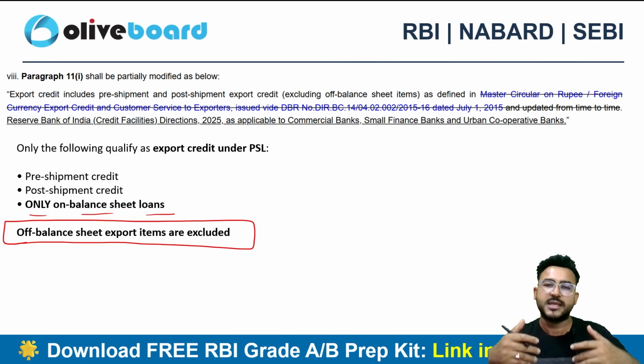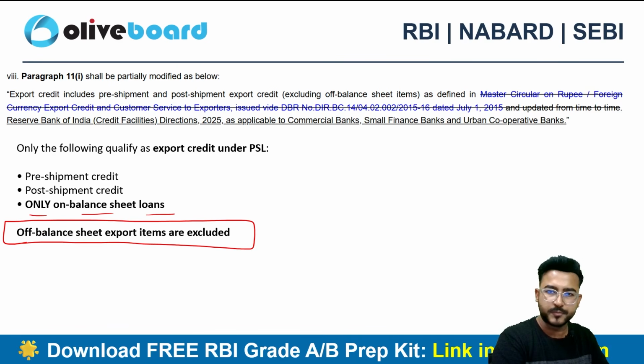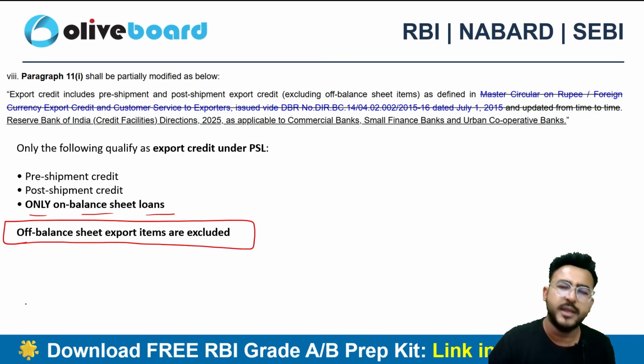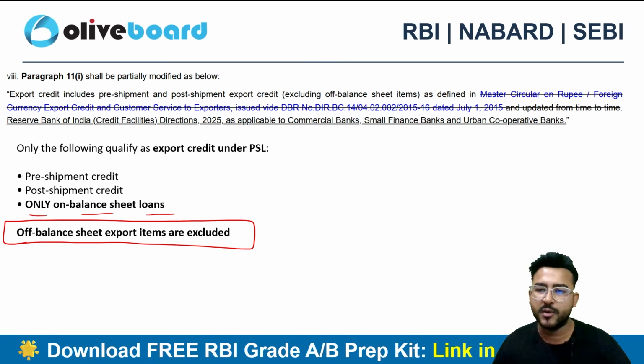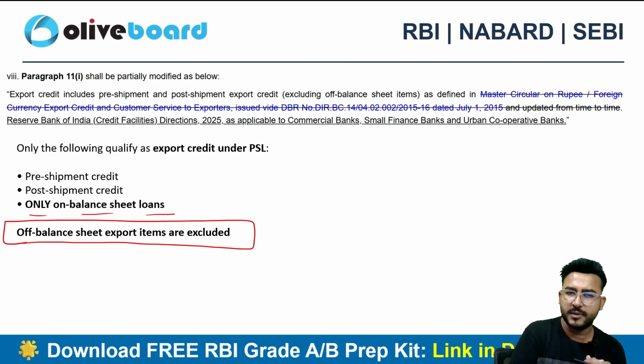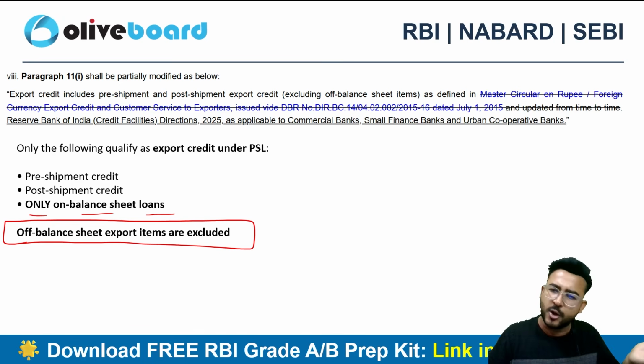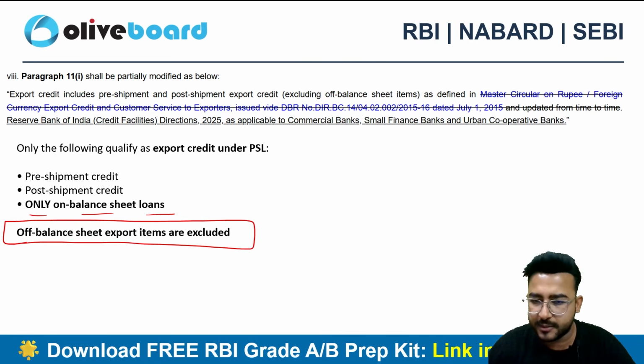So if a bank is giving an export credit to an exporter, definitely that's a PSL eligible loan. It doesn't matter whether the loan is for pre-shipment, for post-shipment, or for any other on-balance sheet category loan. Both the above categories are on-balance sheet category loans only, right?